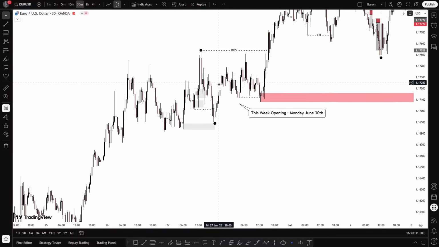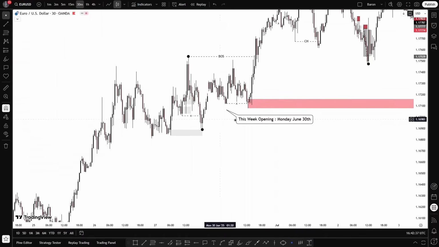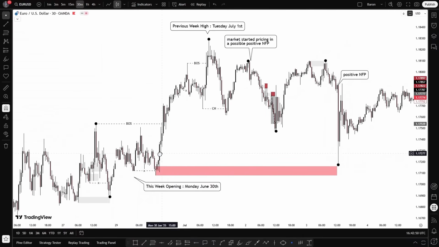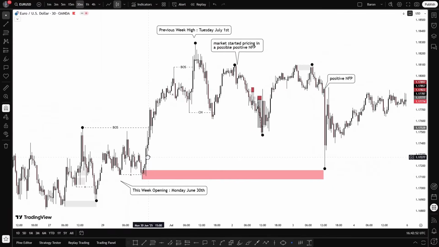I expected the market to create a new structure here to break this structure, take out inducement, and maybe mitigate an order block down here, and then I can take my buy here. Since the market has already taken inducement here and has already mitigated a hidden POI here, I expected the market to push high to break this structure. So this was my technical expectation on EURUSD for this week.